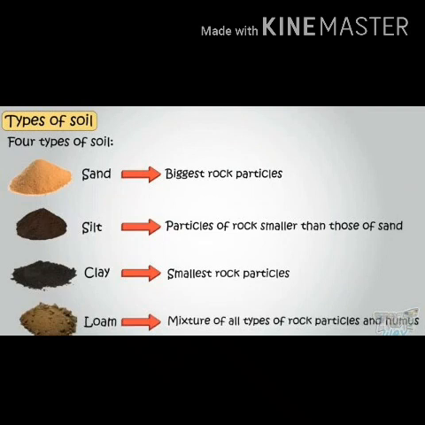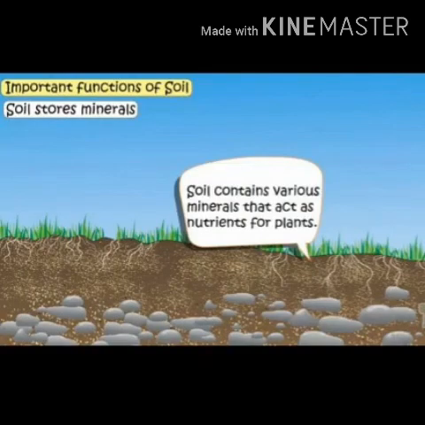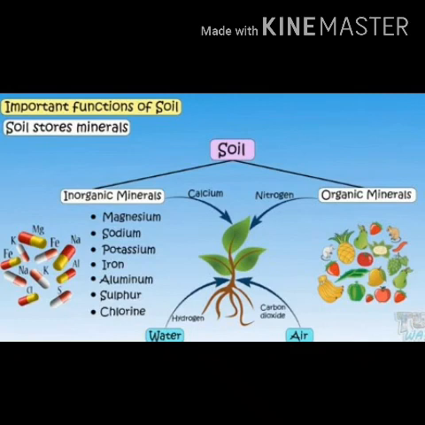So what are the four types of soil? Sand, silt, clay and loam. Sand has biggest rock particles. Silt has rock particles smaller than those of sand. Clay has smallest rock particles. Soil contains various minerals that act as nutrients for plants. It is the important function of the soil.